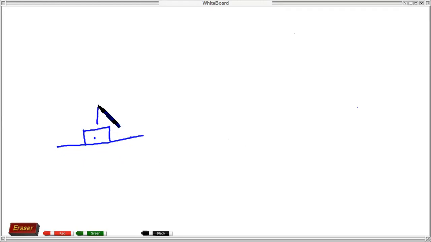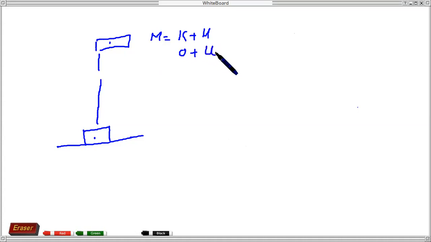When you move this to some height, we store energy in it. Mechanical energy equals kinetic energy plus potential energy. In this position it is at rest, so kinetic energy is 0, and we have only potential energy, U or PE.